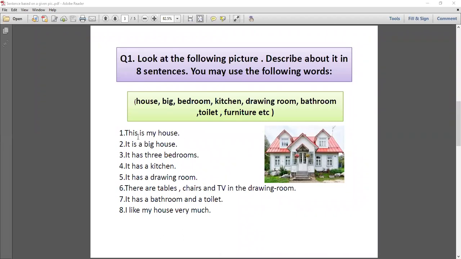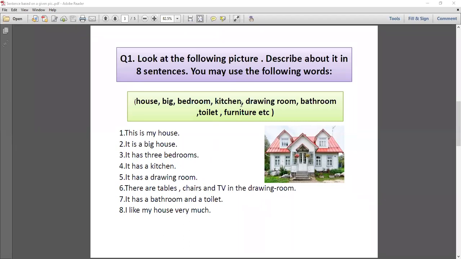So now, this is my house. Firstly you have to write, this is my house. This is a picture of a house, so you can write the sentence, this is my house. Next sentence, it is a big house, so we use the word big. So, it is a big house. Number 3 is here, it has 3 bedrooms. So आपको ये खुद से ही डिपेंड करता है कि आप सेंटेंस मेकिंग कैसे कर रहे हैं. So it has 3 bedrooms, so we use the word bedroom, so we make a sentence, it has 3 bedrooms. Number 4 is here, it has a kitchen.